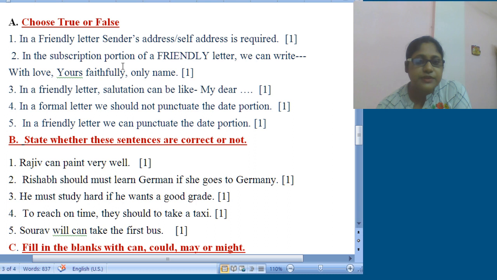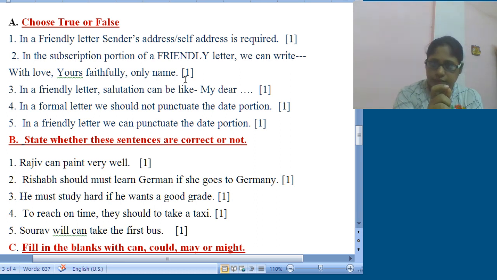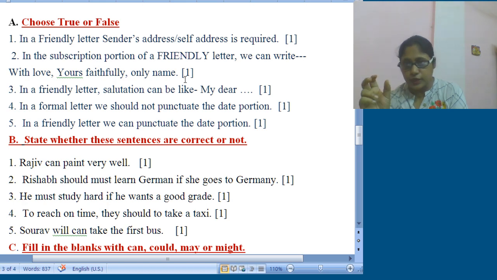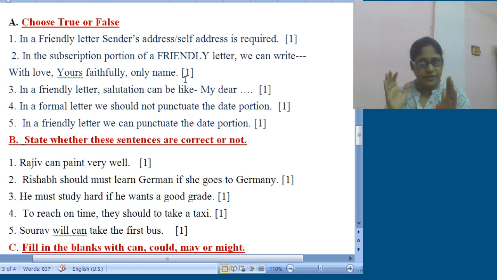Next one, in the subscription portion of a friendly letter, we can write with love, yours faithfully, only name. Now see, with love, yes, we can do this. Yours faithfully, that is the mistake part. Again, only name, full name and only name, there is a basic difference. Suppose your name is Soham Das.